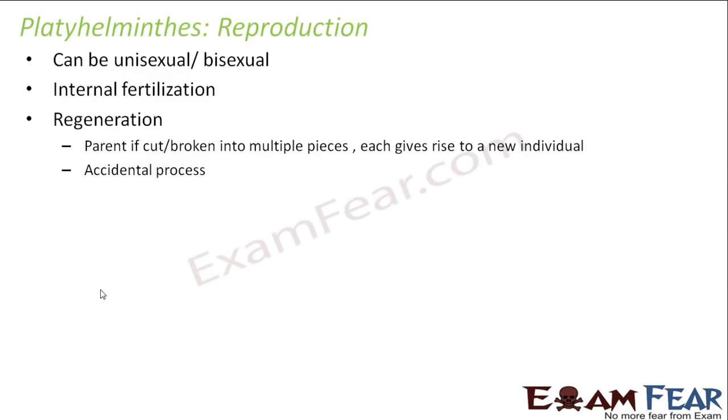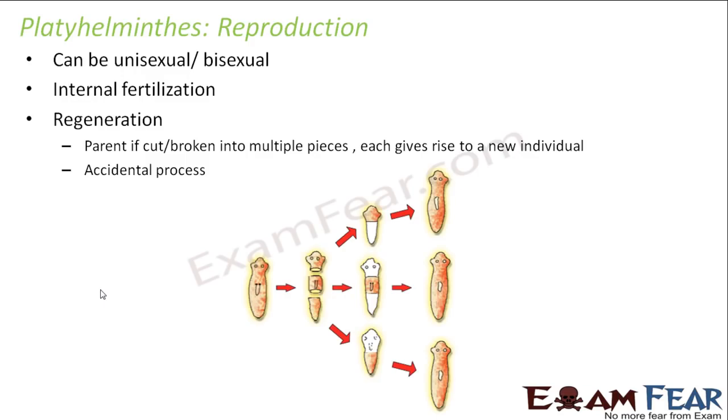So platyhelminths like planaria are capable of regeneration. So if by chance or due to some accidental event, this planaria gets broken into 3 parts, each of these parts will gradually give rise to an organism. So you actually get 3 organisms from one organism, right? So this is how it can reproduce asexually by regeneration. So I think with this we have discussed the important parts of platyhelminths.